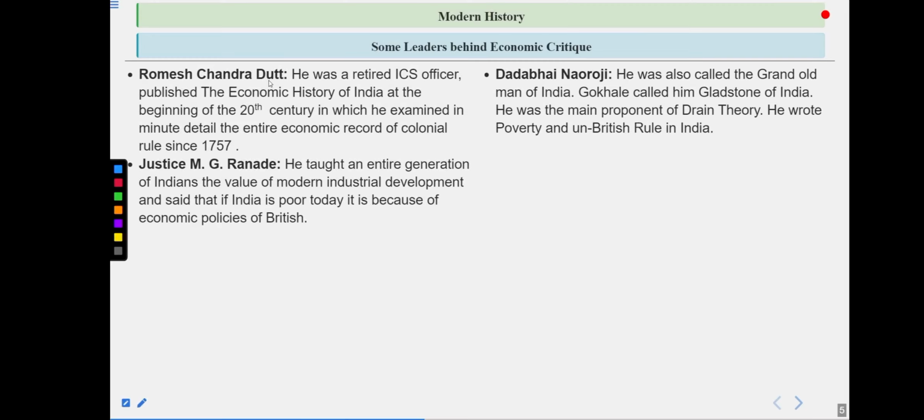Mr. Dadabhai Naoroji was also the one who calculated the first national income of this country. Do you remember his name? His name was Dadabhai Naoroji. And one more thing I would like to add: apart from Jawaharlal Nehru, he was the one who became president of the Indian National Congress the maximum number of times before independence. Do you remember his name? I hope all these names and their critiques are clear to all of you. These are the people who basically started the early time of the Indian National Congress.